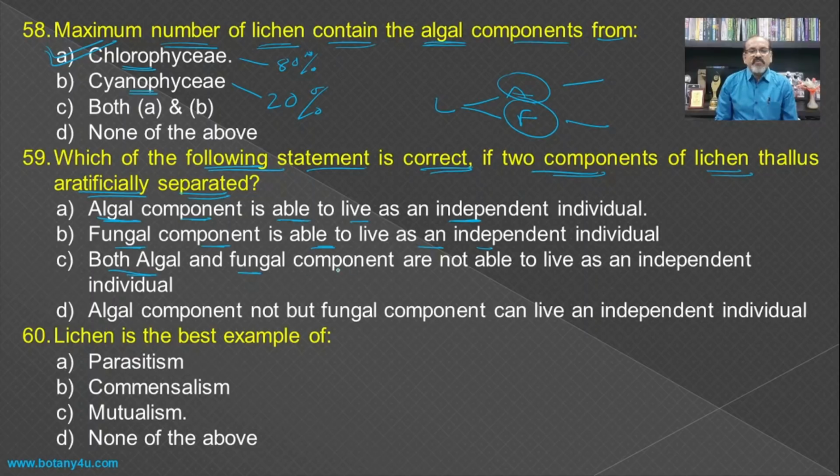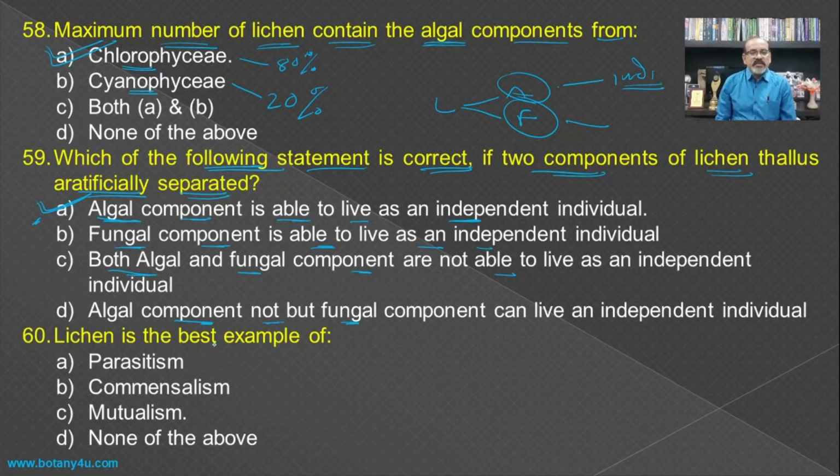Third, both algal and fungal components are not able to live as independent individuals. Fourth, the algal component cannot, but the fungal component can live as an individual. If we separate these two, the algal component becomes an individual organism even after the separation, and hence the algal component is able to live as an independent individual, but the fungal component never. So hence here A becomes the answer.